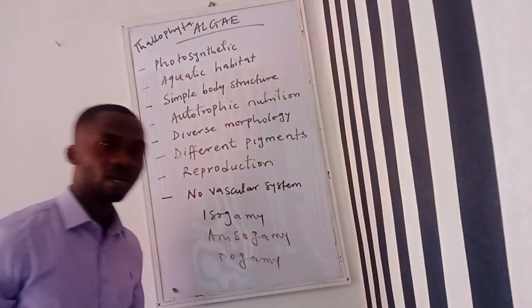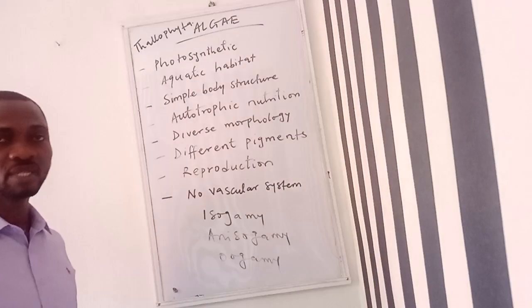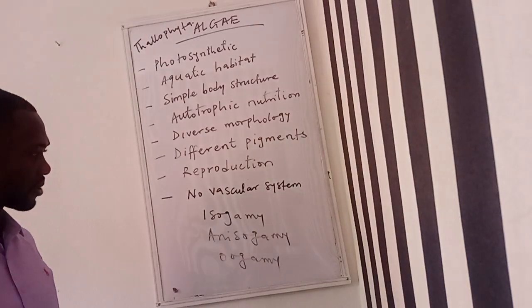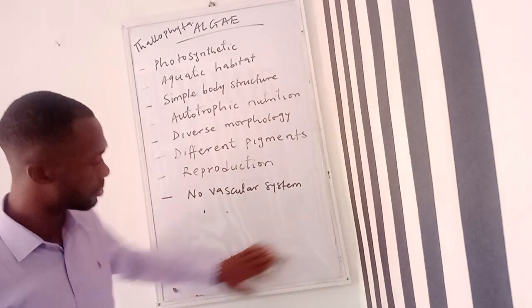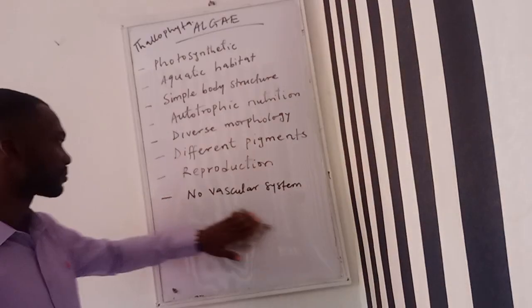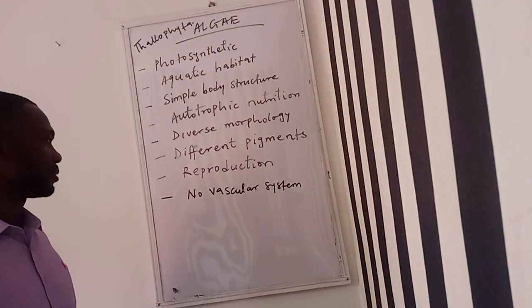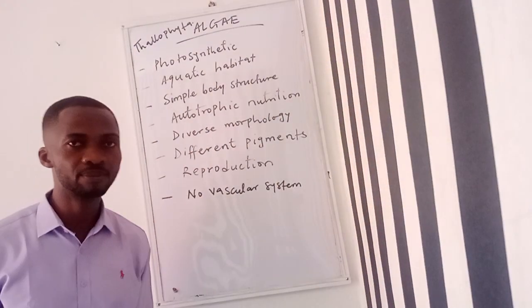Then, of course, when it comes to asexual reproduction, this can occur through fragmentation of the thallus, or the body of the algae. Then the last characteristic here is the fact that there is no vascular system.